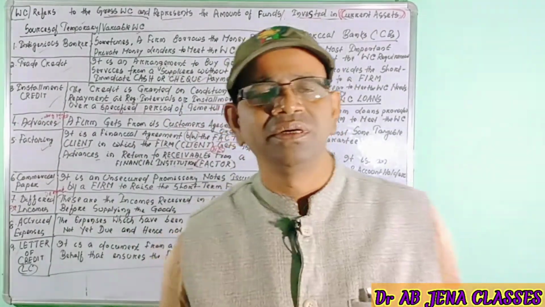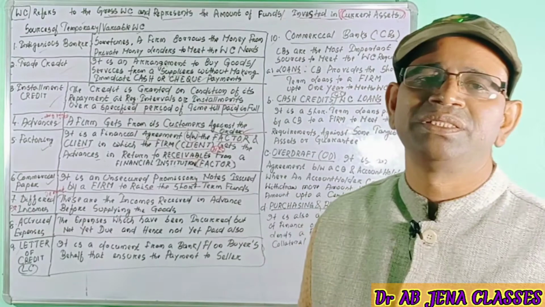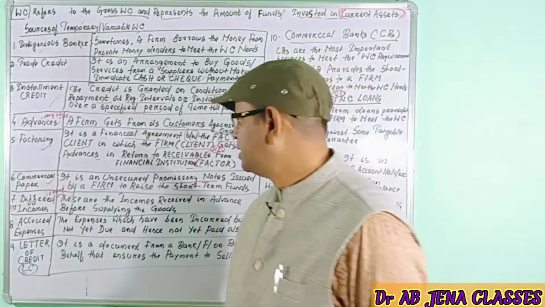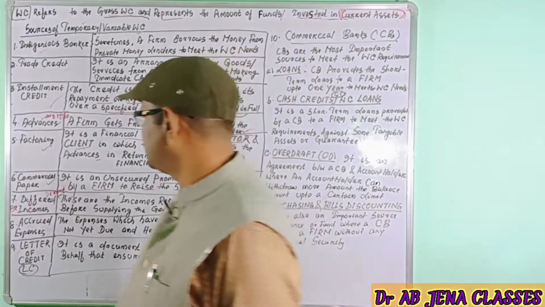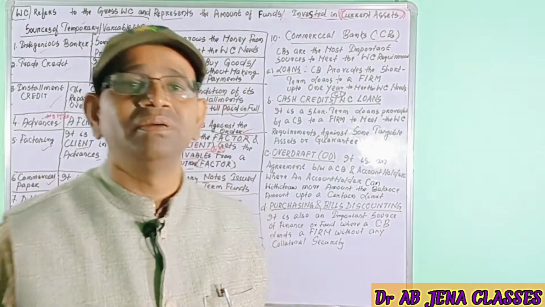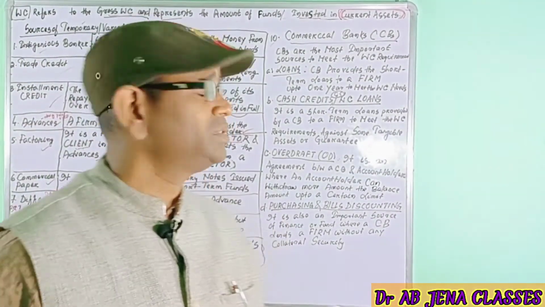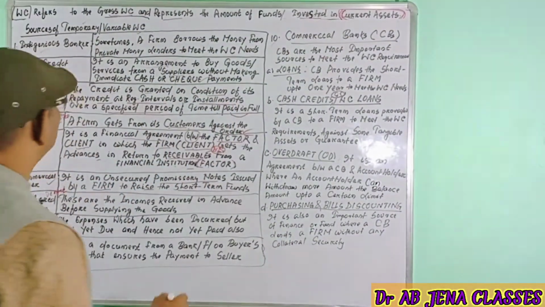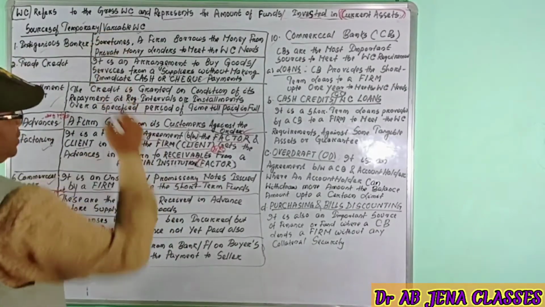So this is a money market instrument. In a separate video we will discuss it in detail. So by issuing commercial paper, your business or your firm can get certain funds to meet certain financial requirements.